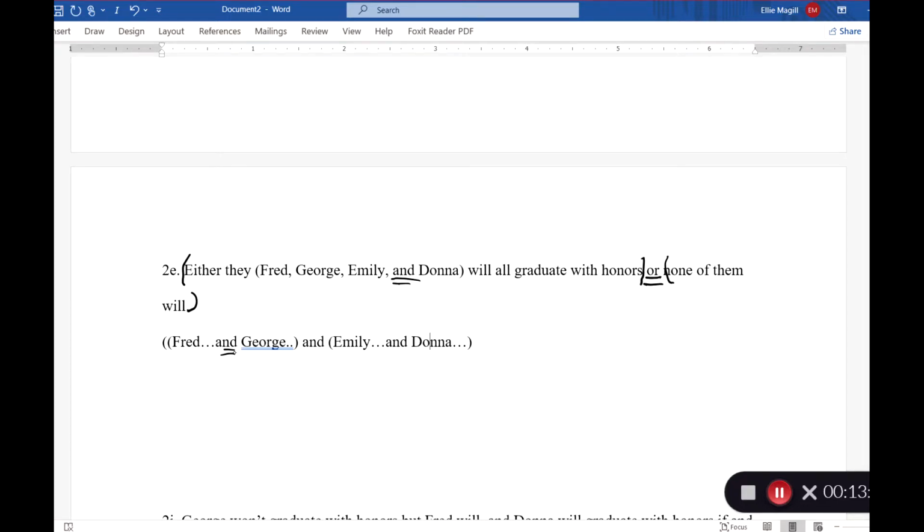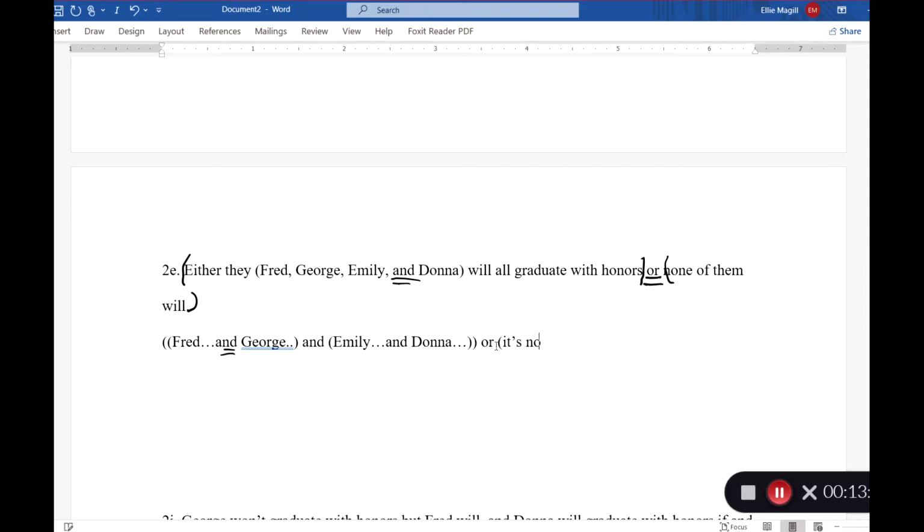And it's important that we have the same number of open and closing parentheses, so we need to add one more here. And then we have our "or", and now we need to look at how we're going to say none of them will. So we could do this by doing the exact same thing we did before and saying